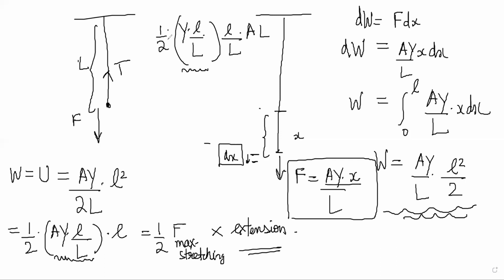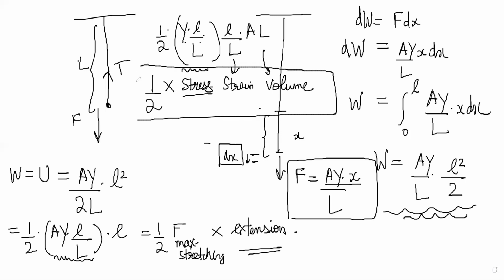Stress is equal to Young's modulus into strain, and l by L is strain. And A into L is total volume. So half into stress into strain into volume is the potential energy in the body.